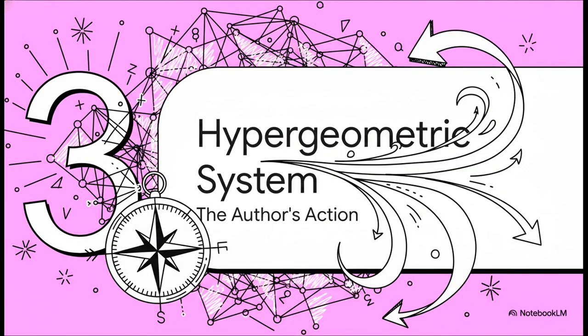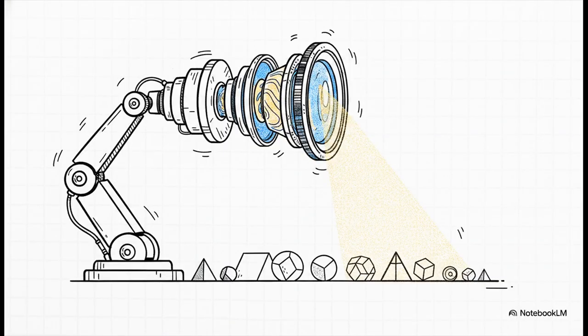Section 3, Introducing the Hypergeometric System. This is the author's primary action. So the crucial point is, once that landscape is defined, the author brings out their main tool. They tackle that Euler discriminant locus by introducing a new hypergeometric system.